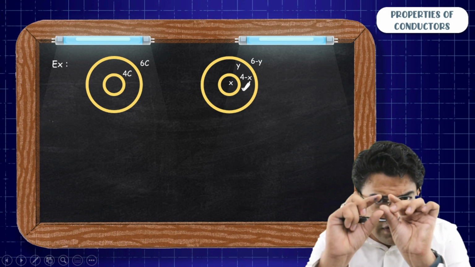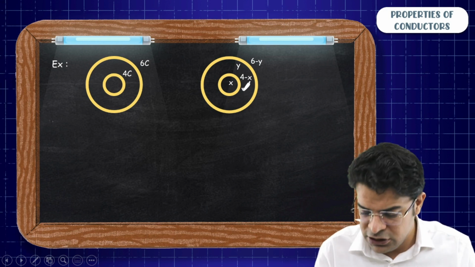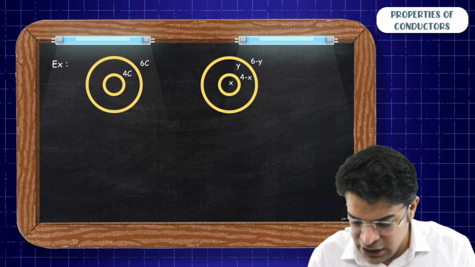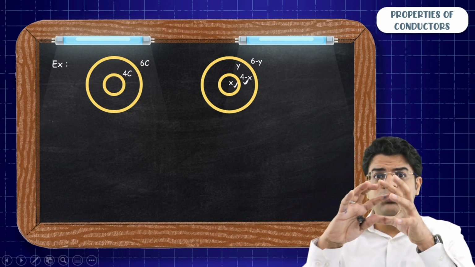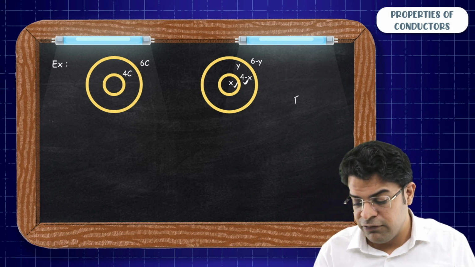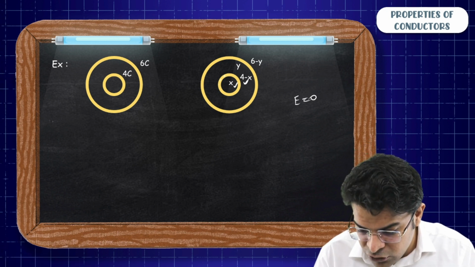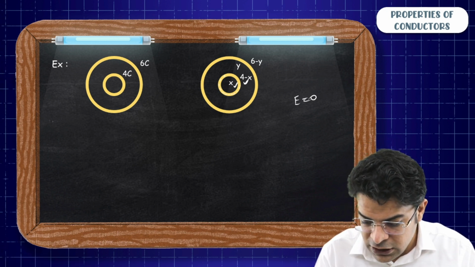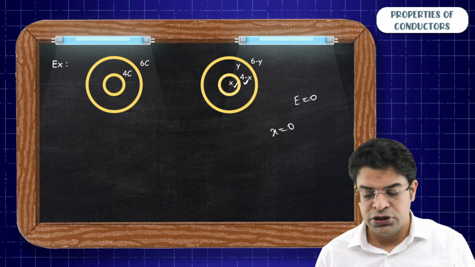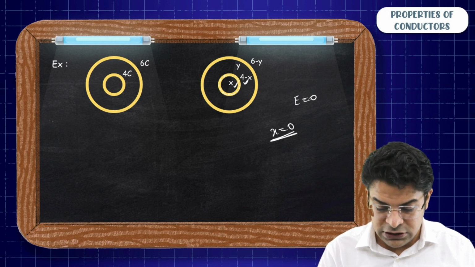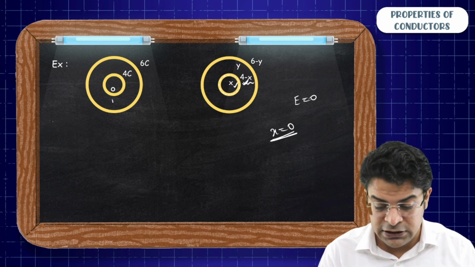Within the flesh of this inner shell, the field has to be 0. Yes. So if you think of a Gaussian surface between the inner surface and outer surface of this inner shell, then at each point of that Gaussian surface, the electric field has to be 0. So the net charge inside that Gaussian surface has to be 0. If the net charge inside has to be 0, it means that x has to be 0. If x is 0, so the charge on this inner surface is 0, so the charge on the outer surface of the inner one, which is 4 minus x, will be 4.